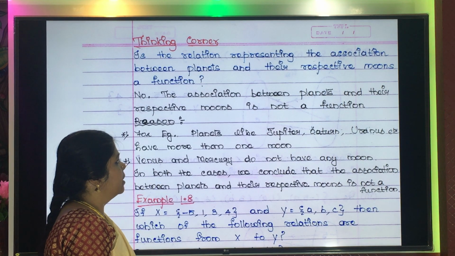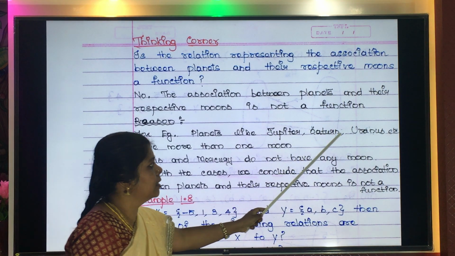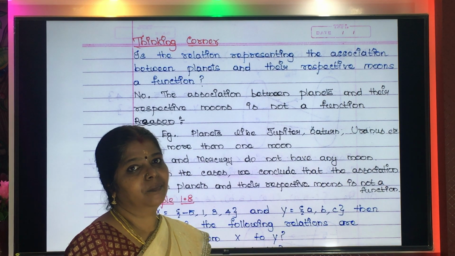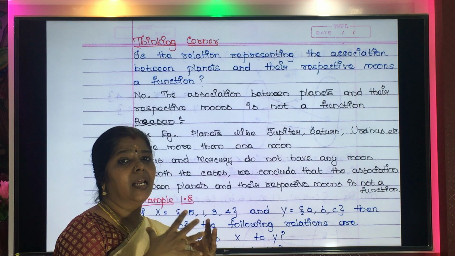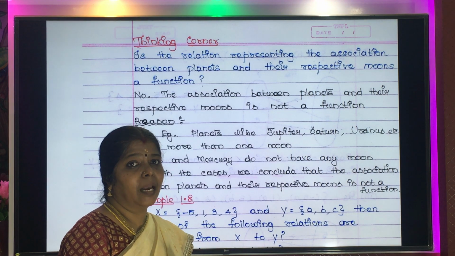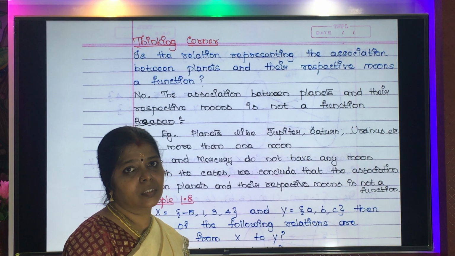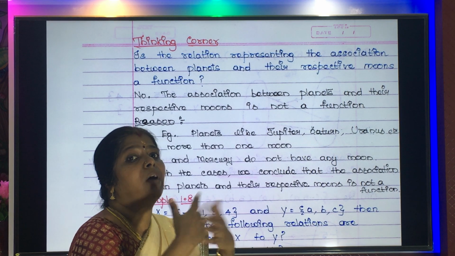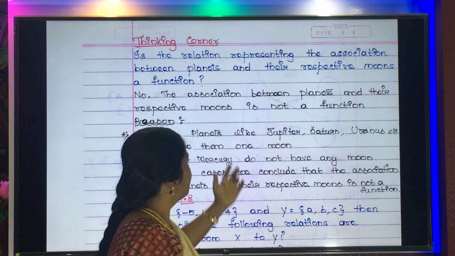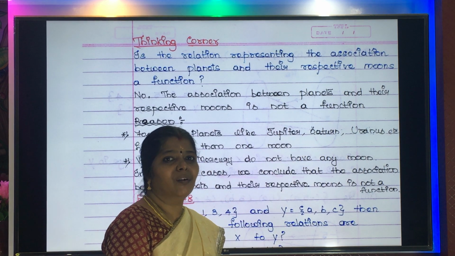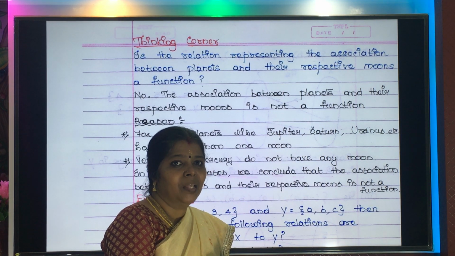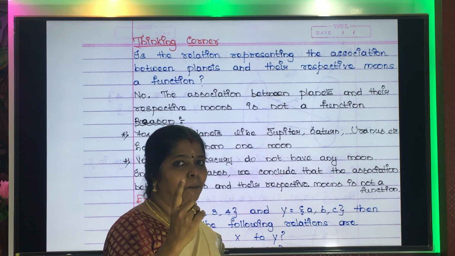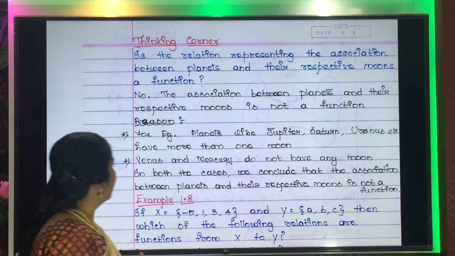And the reason why I say no is, the planets like Jupiter, Saturn, Uranus, etc., they have many moons. Okay, 47, 23 like that. I am not very sure about the number of moons each planet has, but they all have more than one moon. Which planets? Jupiter, Saturn, Uranus. So it is equivalent to saying they are having more than one image. Alright, so that point is cancelled.